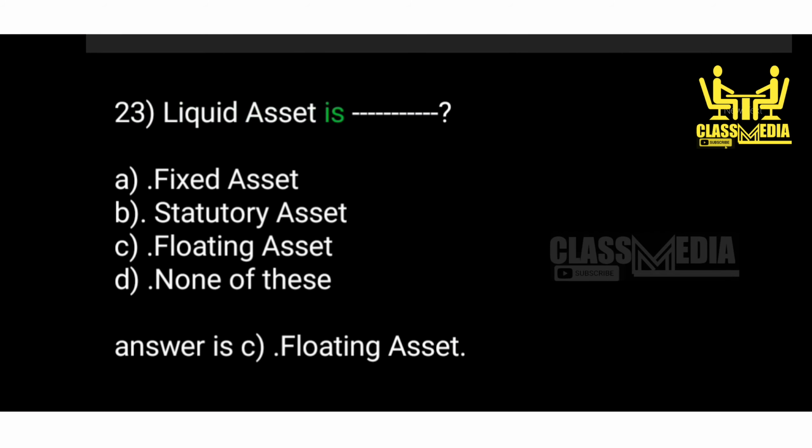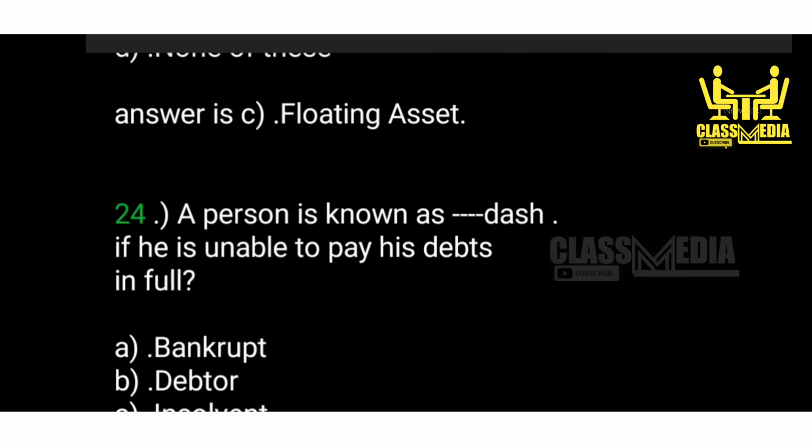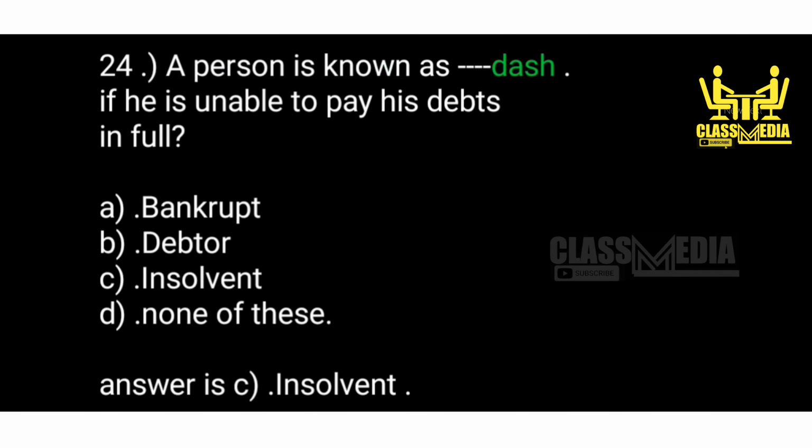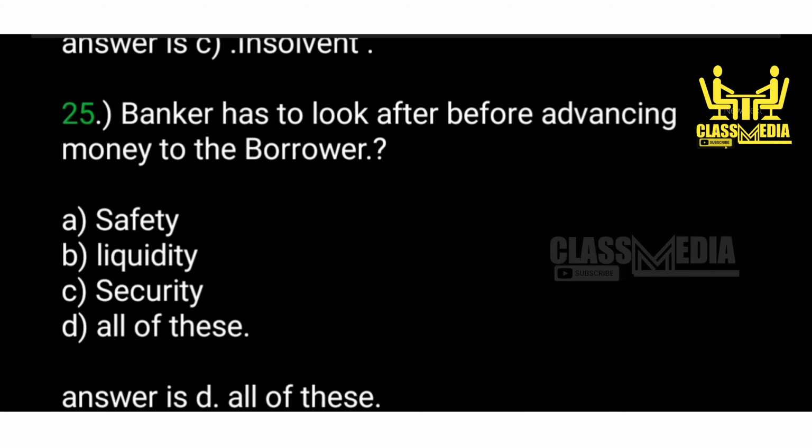Liquid assets are A. Fixed asset. B. Statutory asset. C. Floating asset. D. None of these. Answer is C. Floating asset. 24. A person is known as dash if he is unable to pay his debts in full. A. Bankrupt. B. Debtor. C. Insolvent. D. None of these. Answer is C. Insolvent.